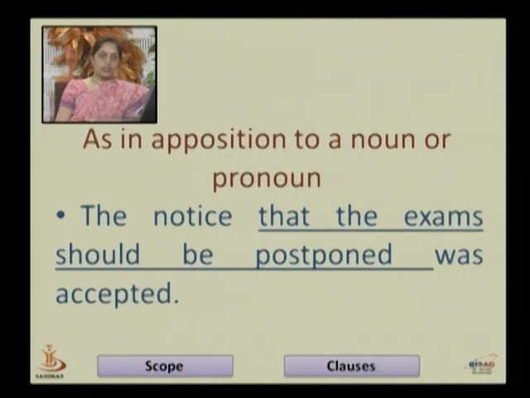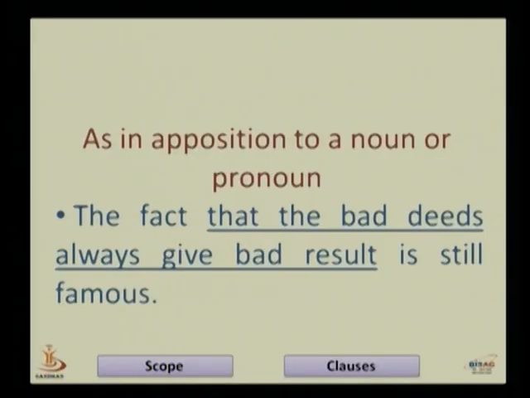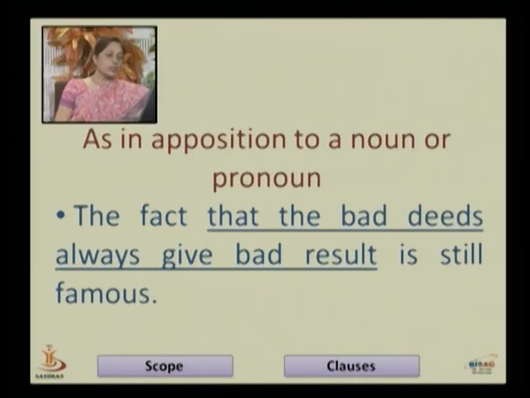So we have discussed the functions of the noun clauses. We can use a noun clause as a subject, as an object, as a complement of the verb, and in opposition to a noun or pronoun. So we have seen many things here, and one more example will make clear the opposition to a noun or pronoun.